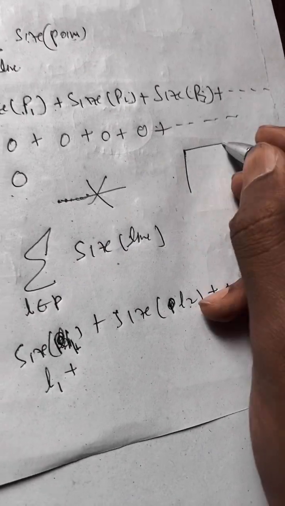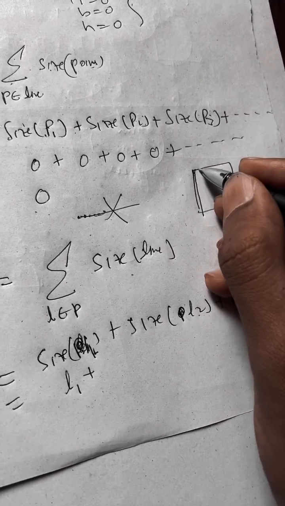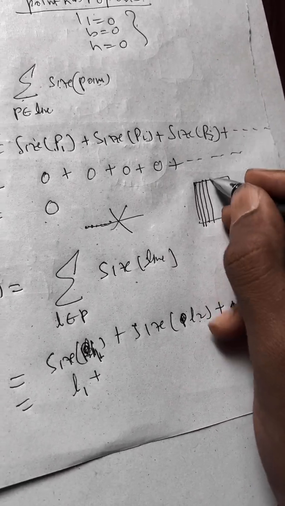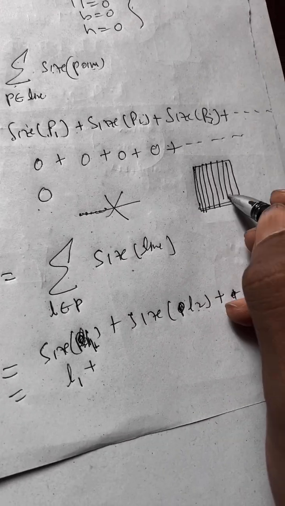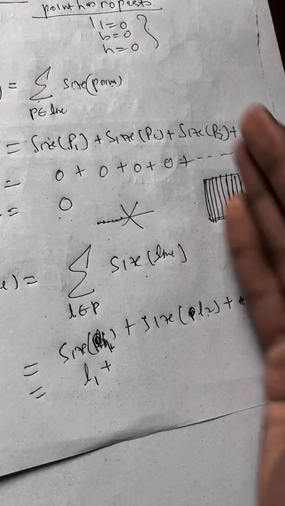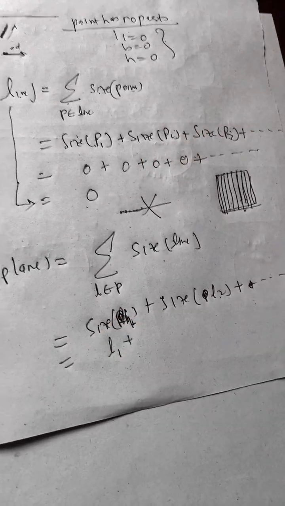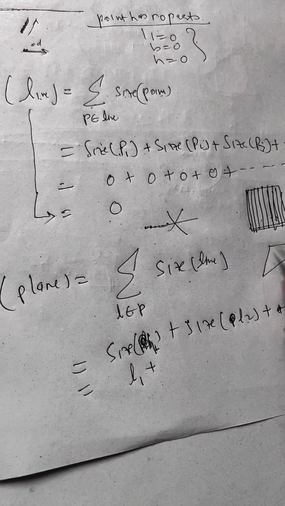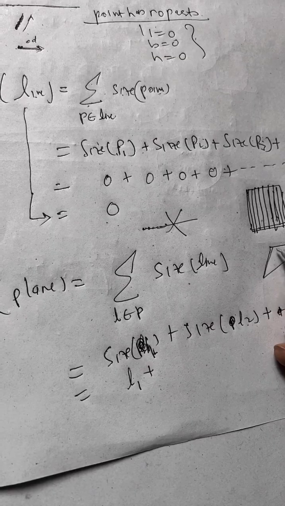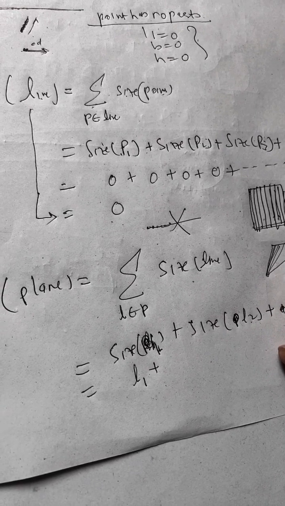Well, all lines on the plane may have equal length, and if you put equal lengths together, you produce a plane, right? Or they could have different lengths, right?